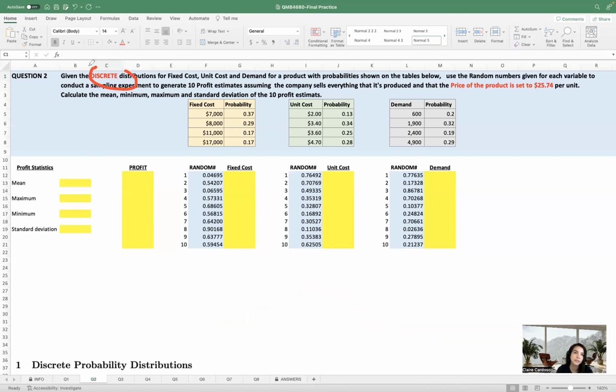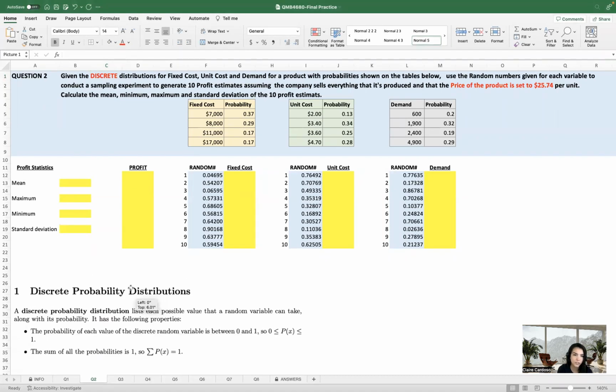Here we're talking about the discrete distribution. And what the discrete distribution is, is that you have a certain number. You know it's going to be higher than 0, and you know you can count it. So it's going to be something more defined. It's going to be like yes or no, or a certain number that we have. So I added this picture here.